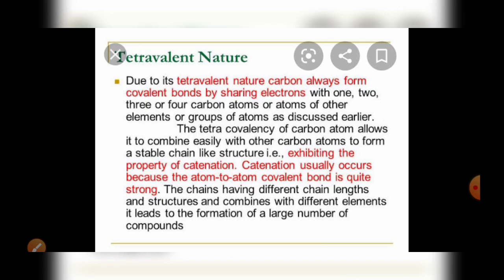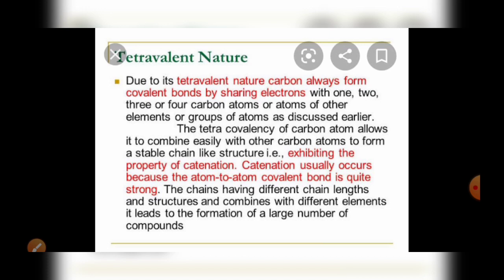Carbon has 4 electrons in its outer shell, so it shares 4 electrons to form covalent bonds. Due to its tetravalent nature, carbon always forms covalent bonds by sharing electrons.